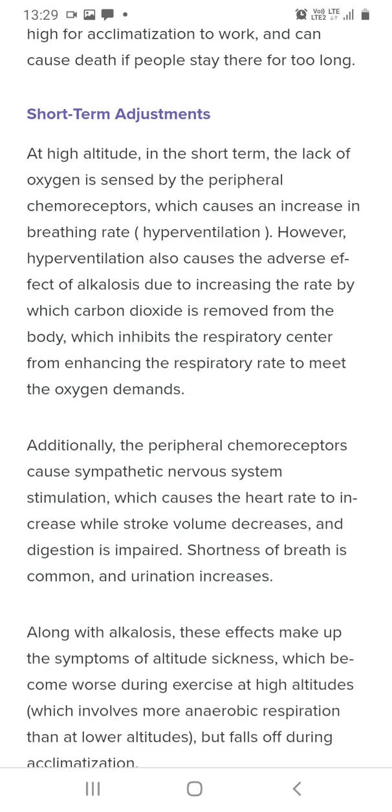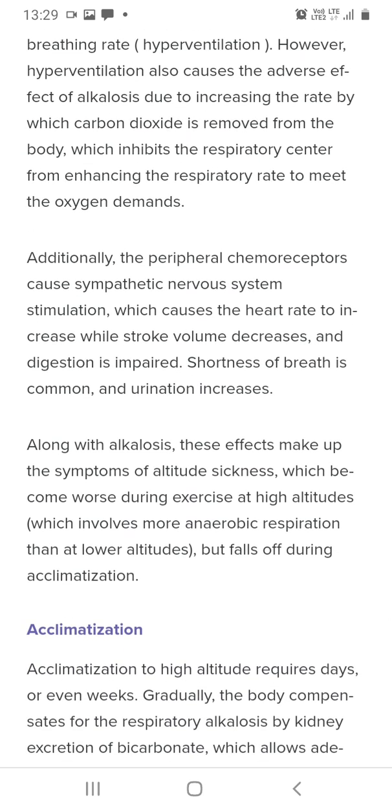Additionally, the peripheral chemoreceptors cause sympathetic nervous system stimulation, which causes the heart rate to increase while stroke volume decreases and digestion is impaired. Shortness of breath is common and urination increases.